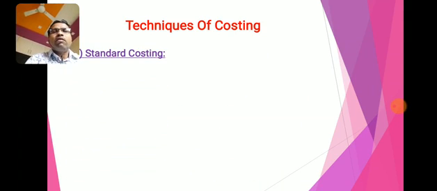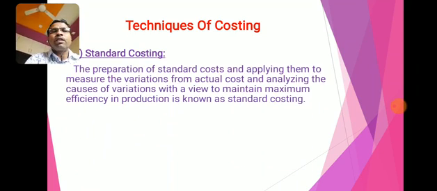Next, standard costing. The preparation of standard costs, applying them to measure the variations from actual cost and analyzing the causes of variations with a view to maintaining maximum efficiency in production, is known as standard costing.